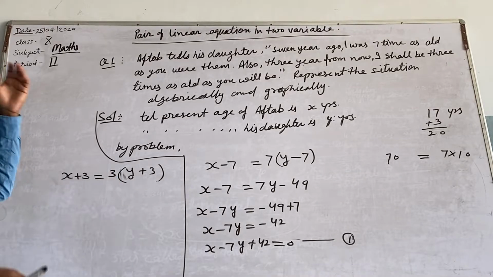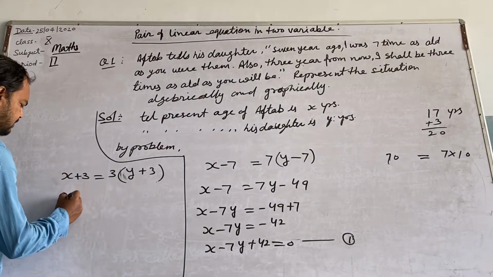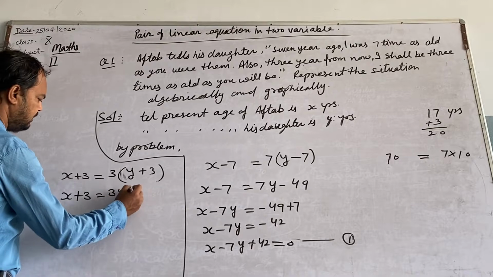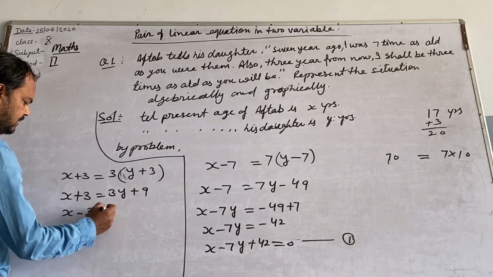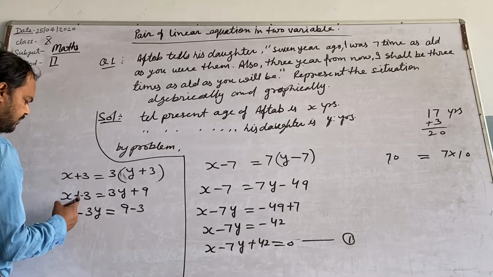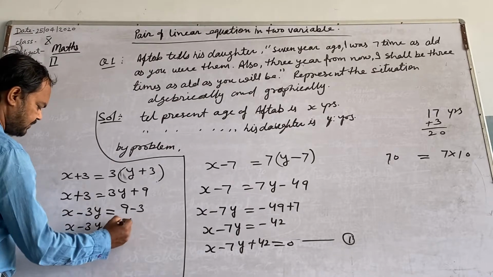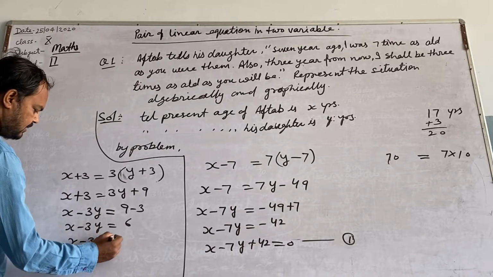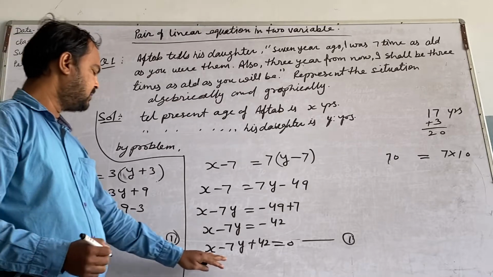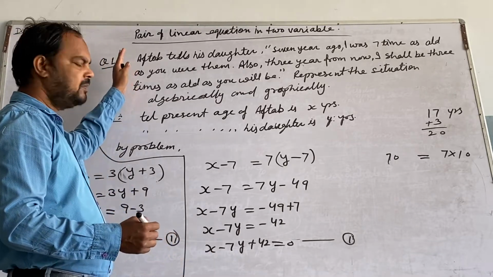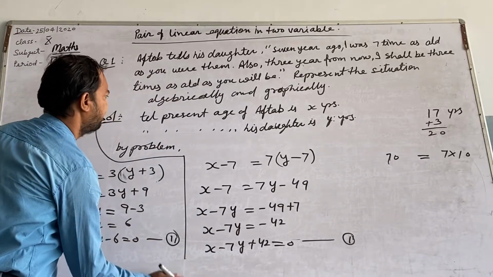Now you can say similarly, always you will multiply in the lower, right? So this will be x plus 3 equal to 3y plus 9. This can be written as x minus 3y, y transferred here, equal to 9 minus 3, plus 3 transferred here. So x minus 3y equal to 6. This becomes x minus 3y minus 6 equal to 0. Equation number 2. These two are the algebraic representation of the statement of the situation. So we can say geometrical.